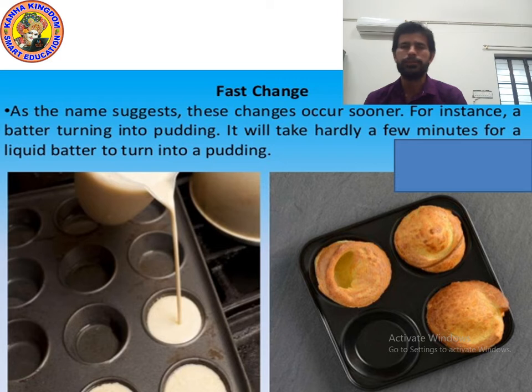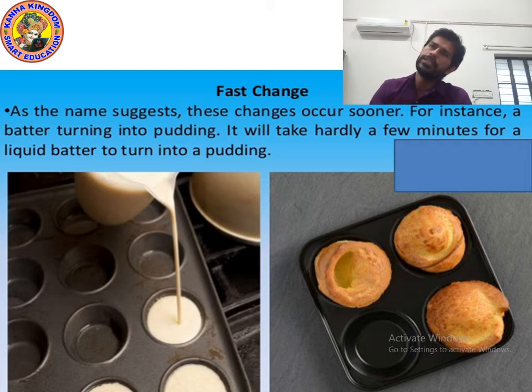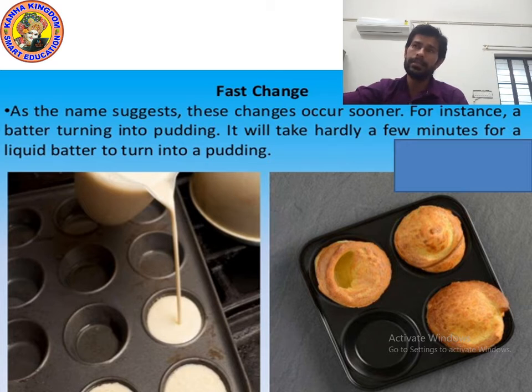Slow changes, fast changes, periodic changes, non-periodic changes. So what is slow change and what is fast change? Slow changes are the kinds of changes that happen over a period of time, slowly. For example, a boy becoming a man. And fast changes are changes that occur sooner.